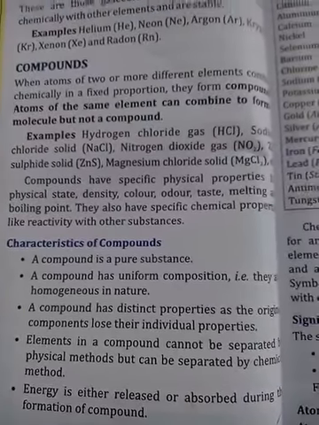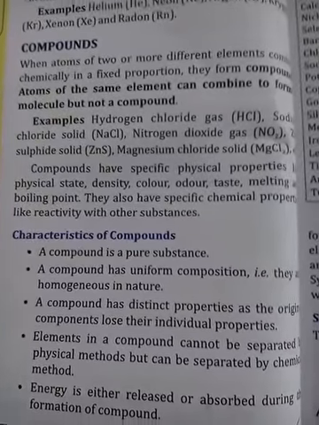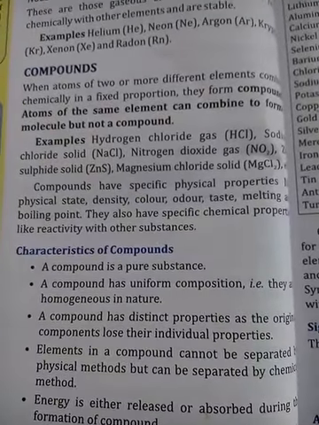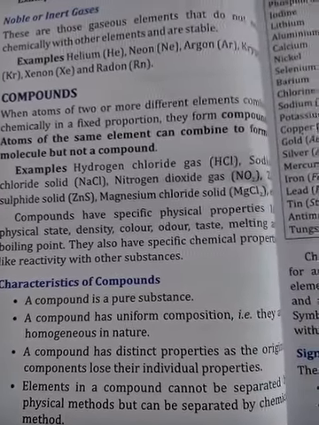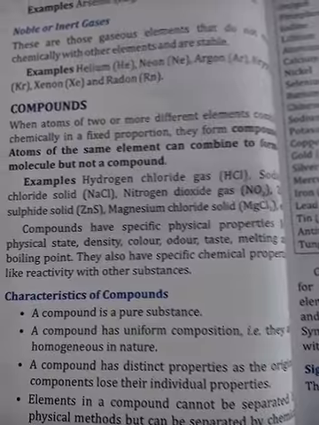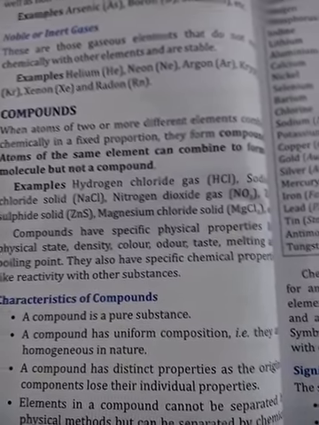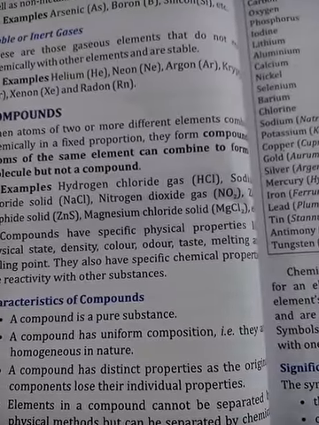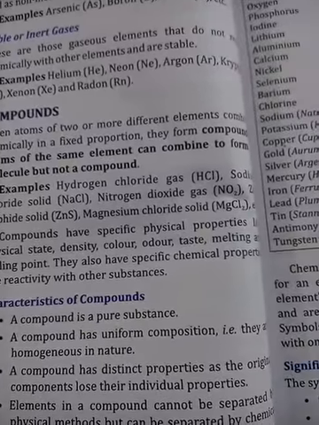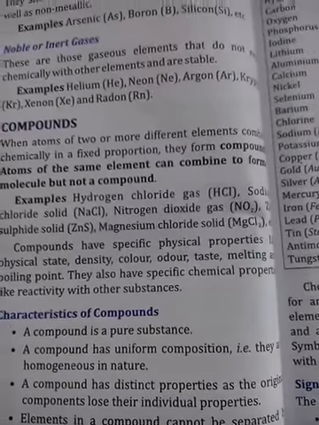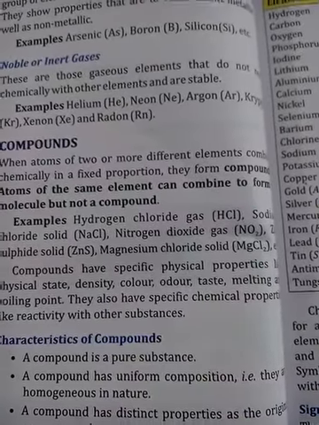A compound is a pure substance. Now why is a compound a pure substance? In the last online class I also explained why a compound is a pure substance. What is the definition of a pure substance? Pure substances are those substances which can be represented by a chemical formula. For example, air: you cannot say it is a pure substance. Why? Do you know any formula of air? No. We can only give the percentage composition of air. We cannot give any specific formula to air, so that is a mixture, right?